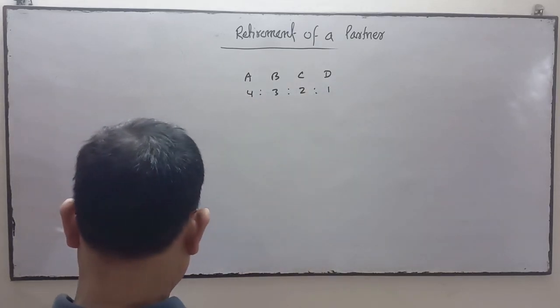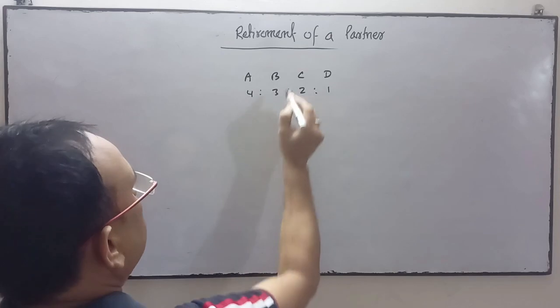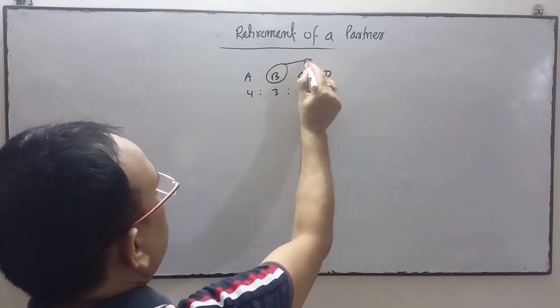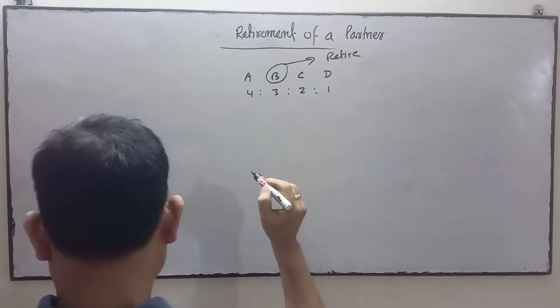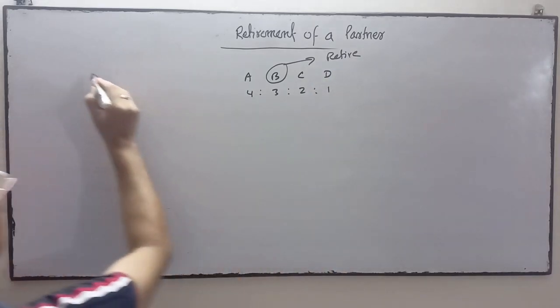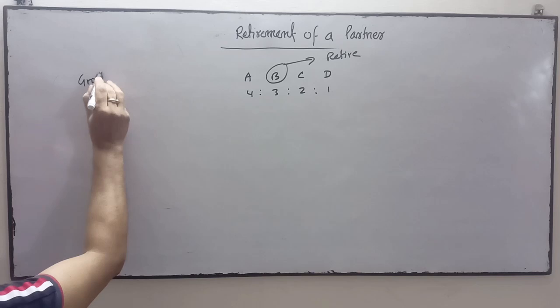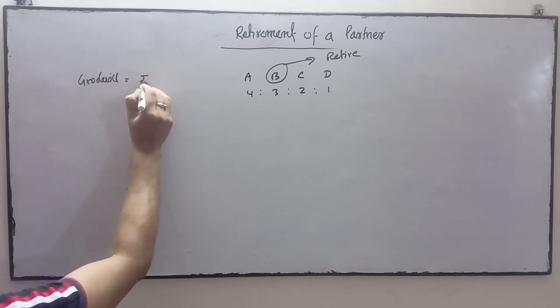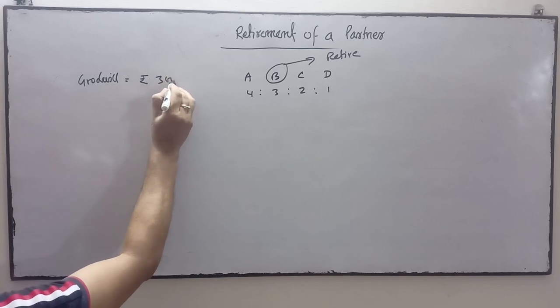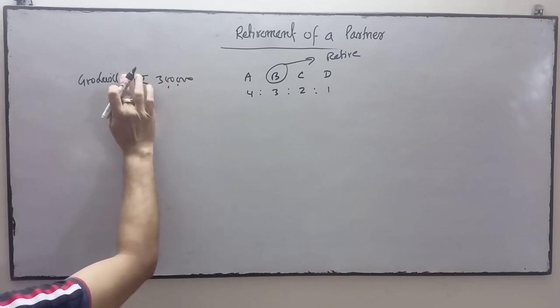B is going to retire, and goodwill is valued on the date of retirement at rupees 3 lakhs.